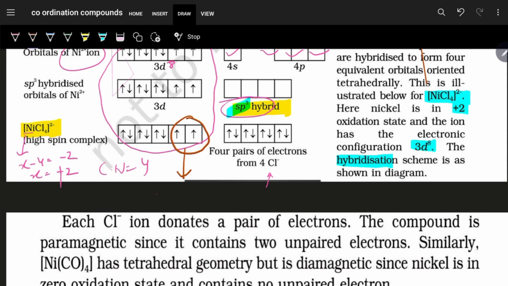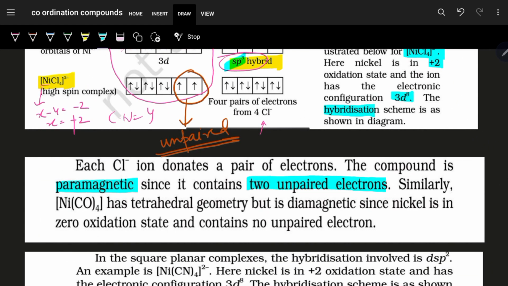So you just mark over here that these are unpaired electrons. So we expect paramagnetic behavior, and now you mark it over here, it's paramagnetic. Why? Because it contains 2 unpaired electrons. See, even if it contains 1 unpaired electron, it will be paramagnetic in nature. So this was one of the complexes.